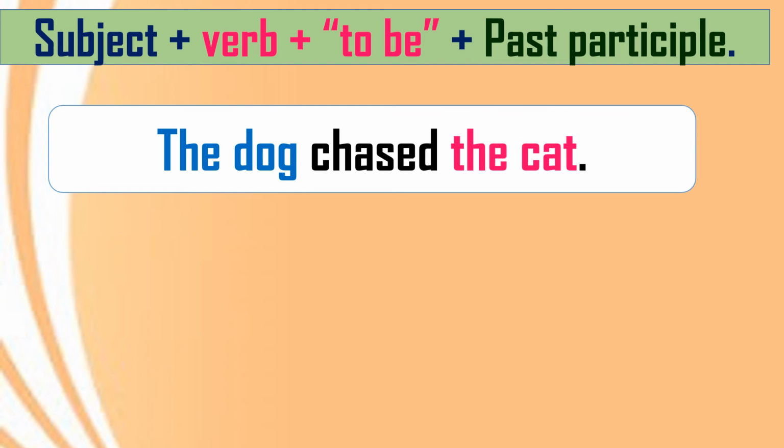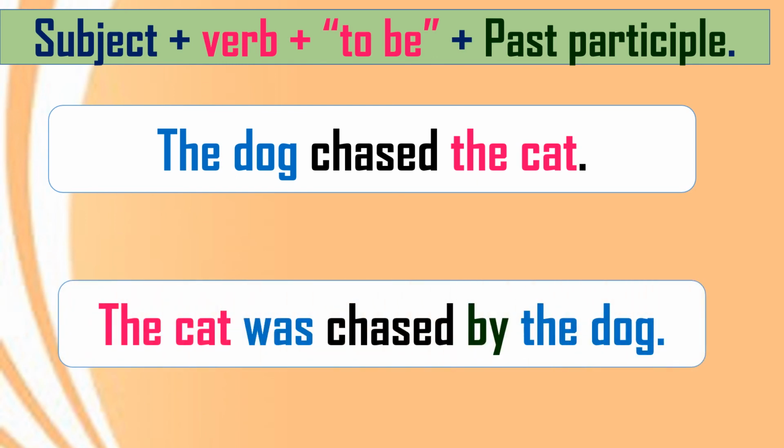How will we change it into passive voice? The cat was chased by the dog. Now see here, the cat was the object, so we have taken it here as the subject; was is the form of to be, chased is the verb, the past participle, by the dog. So here look how we have changed active into passive.